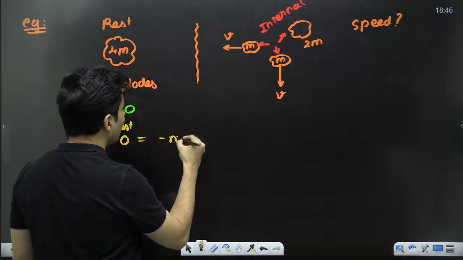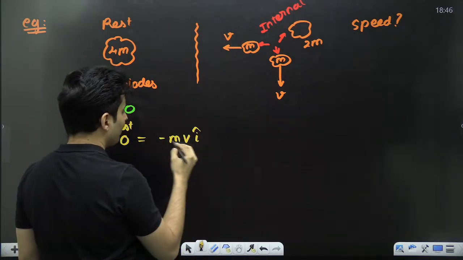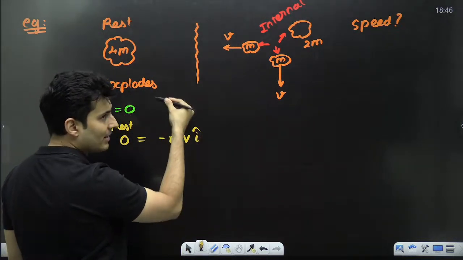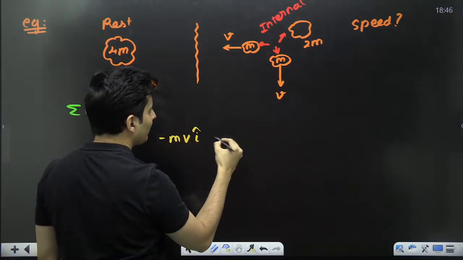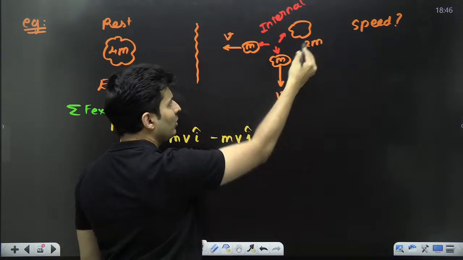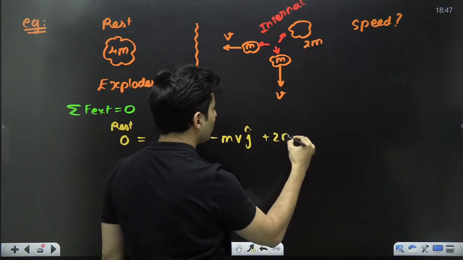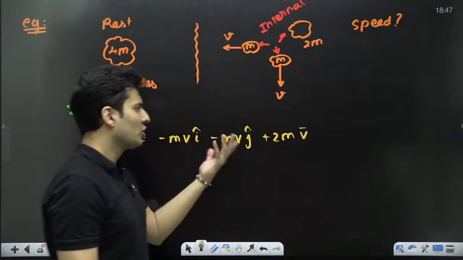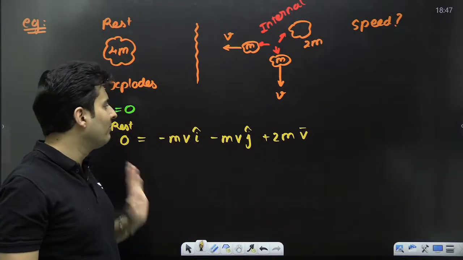It is minus mv i cap, minus mv i cap, left side. What is the momentum of this guy? Minus mv j cap. What is the momentum of this guy? I'll just say it is 2m v bar.